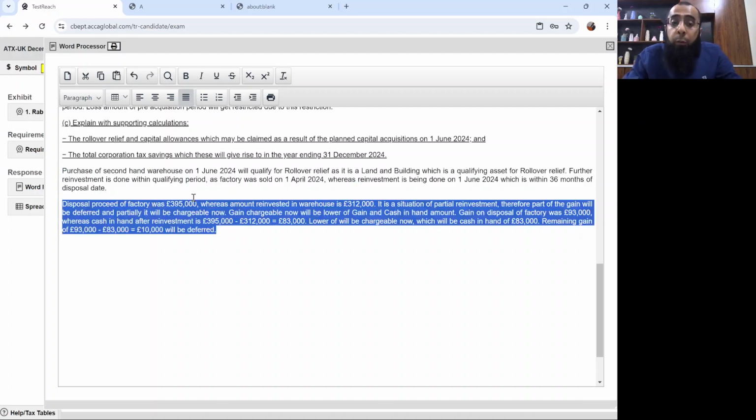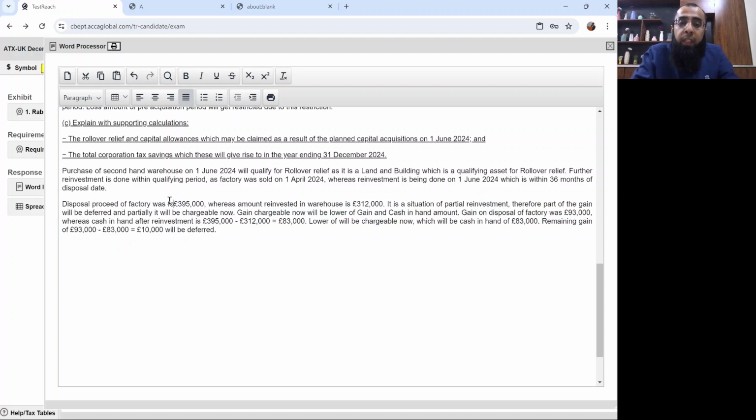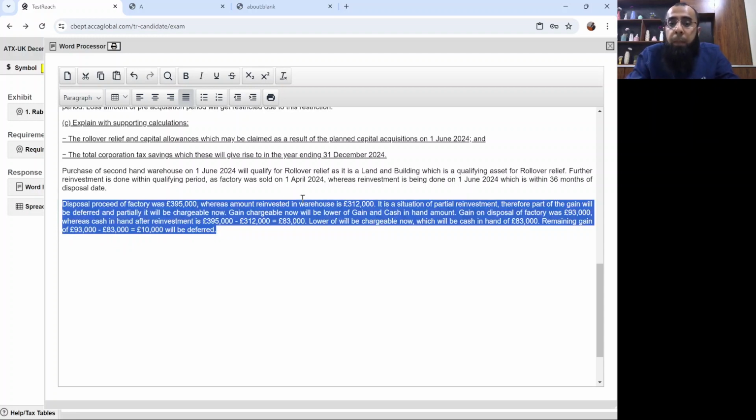Now, disposal of factory was for £395,000, whereas amount reinvested is 312. So obviously, it's a situation of partial reinvestment. You haven't reinvested the entire amount. Therefore, part of the gain will be deferred and partially it will be chargeable now. So gain chargeable now will be lower of two things, gain and cash in hand amount.